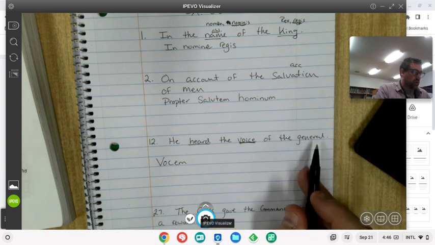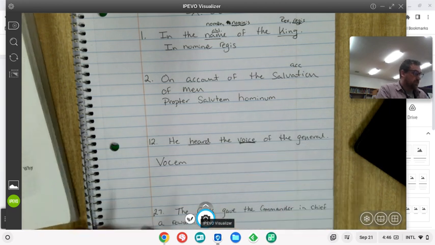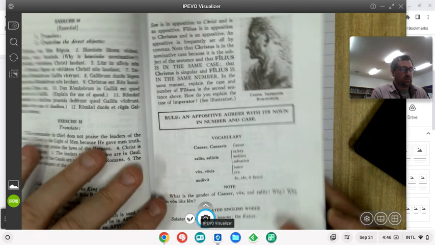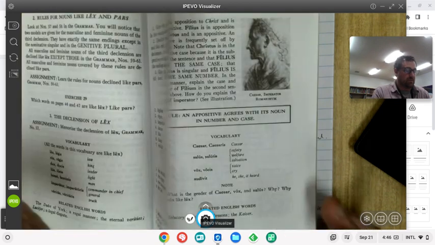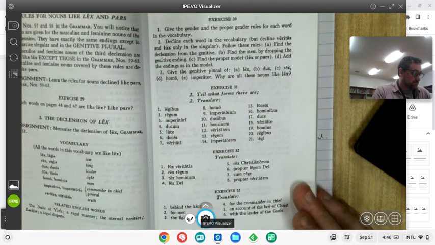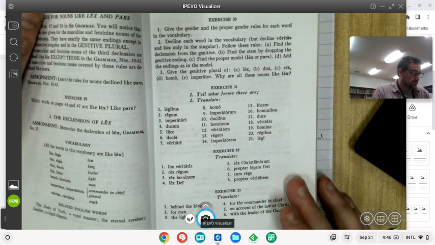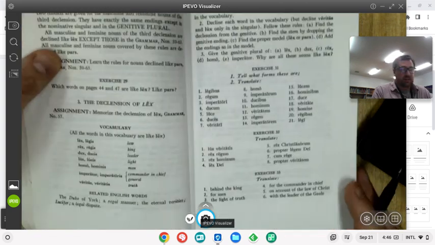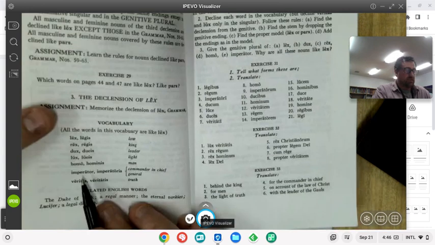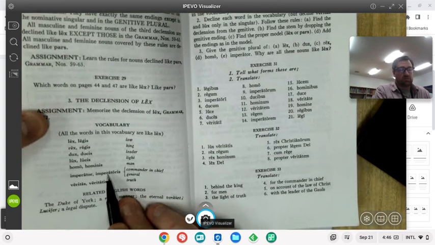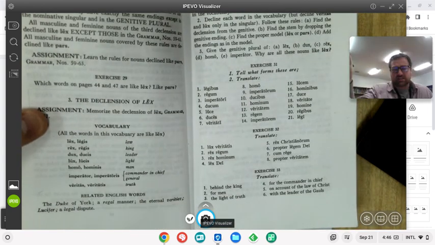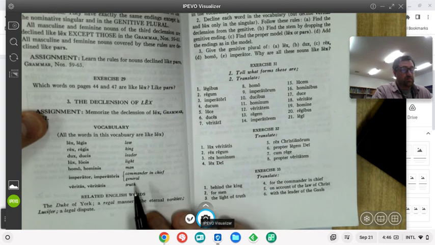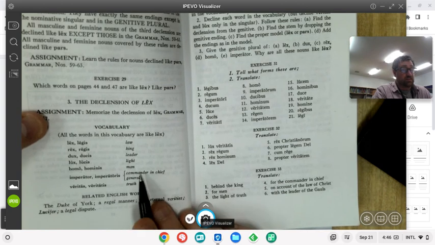So of the general. So sometimes we can forget, we can say, okay, I don't remember learning what general was. That's because sometimes if you read a word, imperatores, you can think, oh, I know what that means. It means emperor. And it does mean emperor, but it's telling you here it means commander in chief.